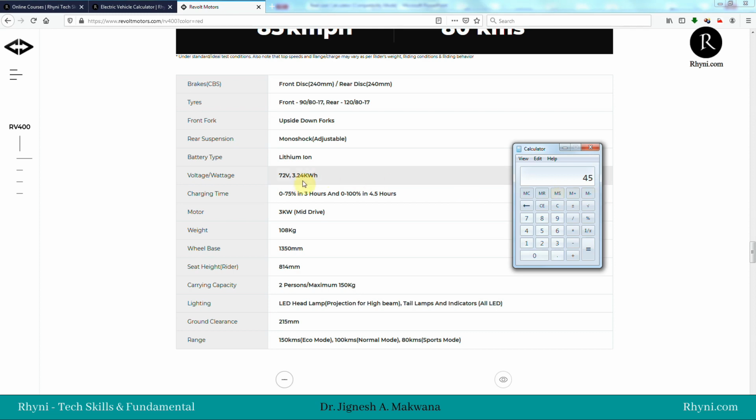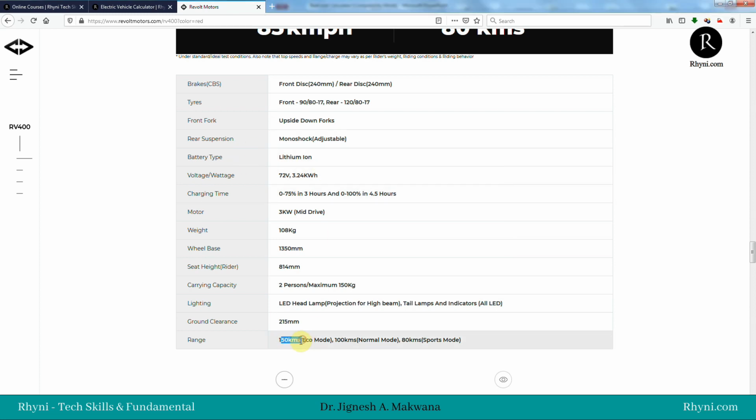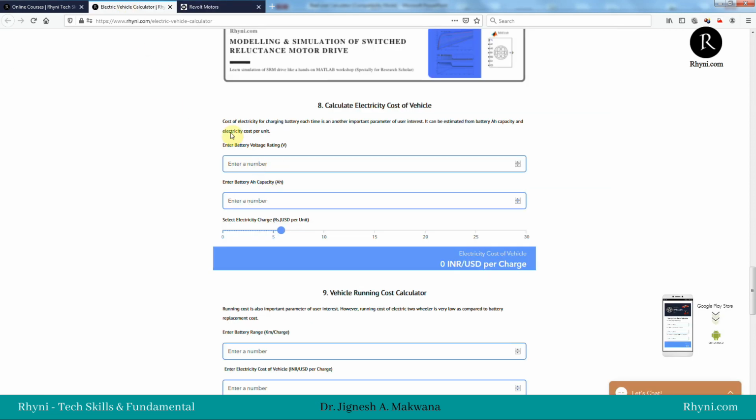So a 45 Ah, 72 volt battery is there, and the range we are having is 150 km in eco mode, 100 km in normal mode and 80 km in sport mode. So we will use the 100 km per charge range in normal mode for calculating the further things. It will be better. So let's first calculate the electricity cost of the vehicle.